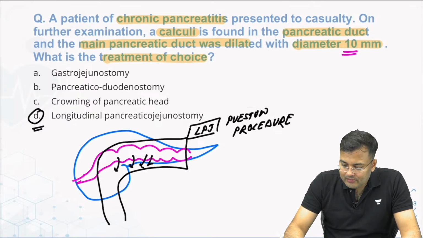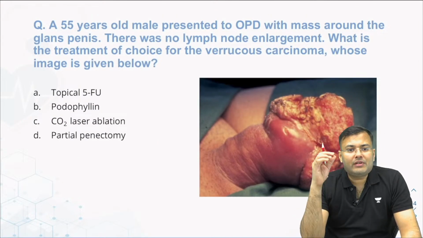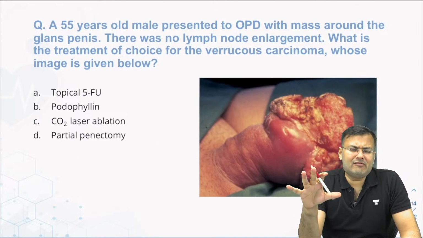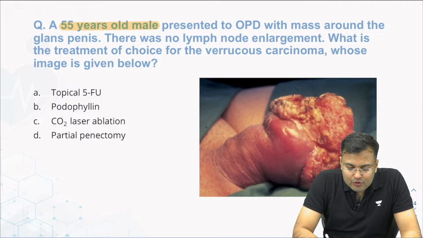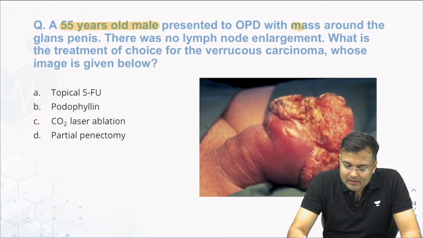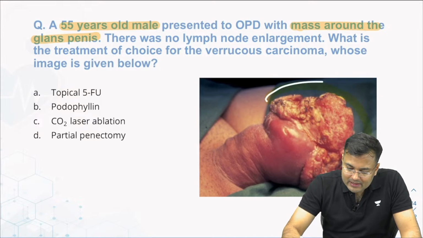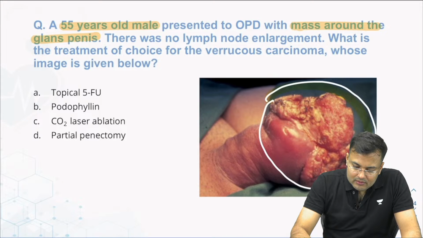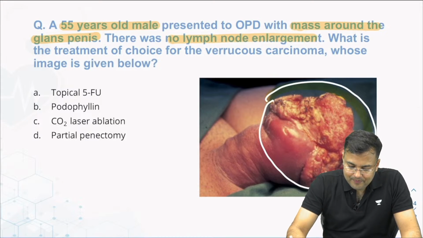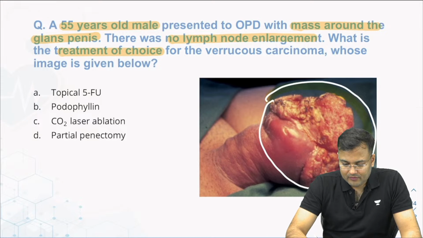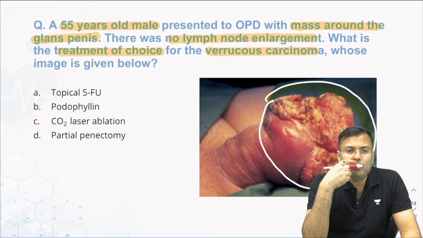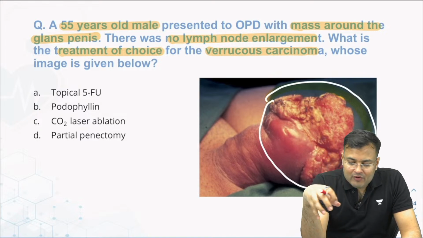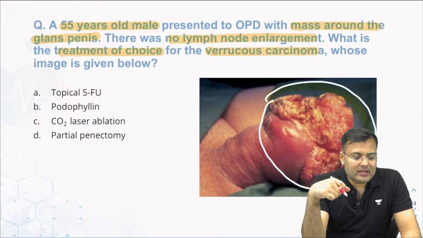Clear guys? Next, this question was asked for the first time, but it's an easy question. Let me see who is going to mark the correct answer. 55 years old male presented to OPD with mass around the glans penis. You can see here, there is mass around glans penis. No lymph node enlargement. Treatment of choice for verrucous carcinoma. Can you tell me what is the other name of this tumor? Verrucous carcinoma involving glans penis. Guys, can you tell me what is the other name of this tumor?